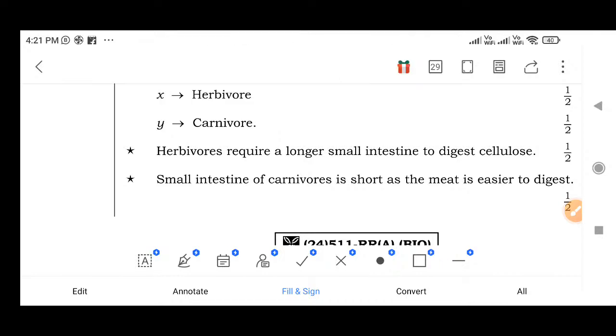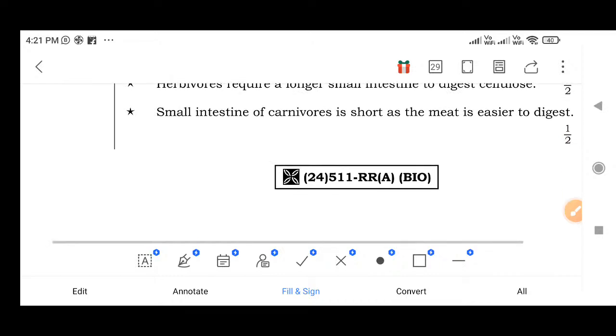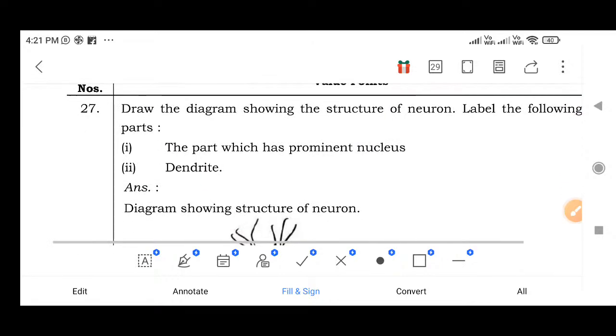Then in carnivores, the small intestine is short, as meat is easier to digest. Meat is easier to digest.